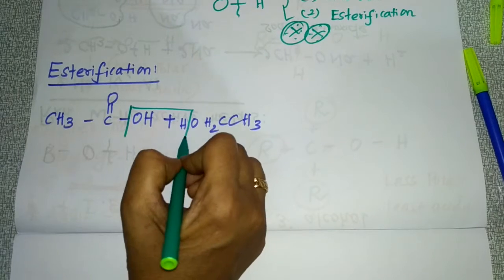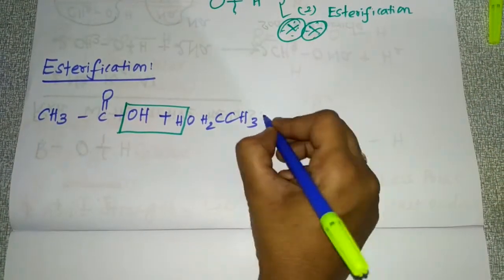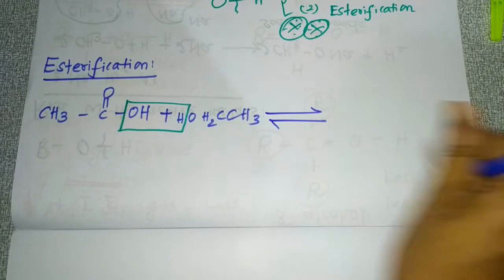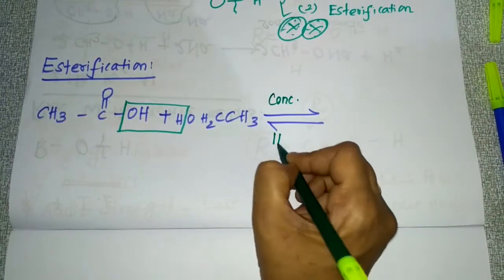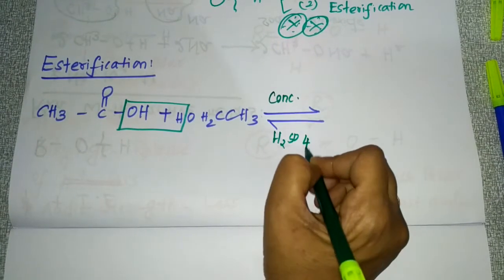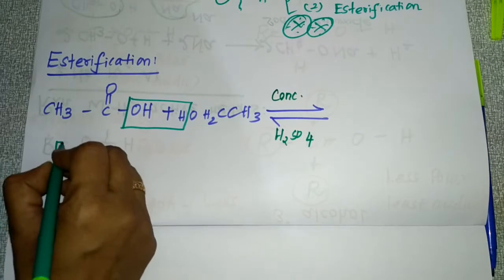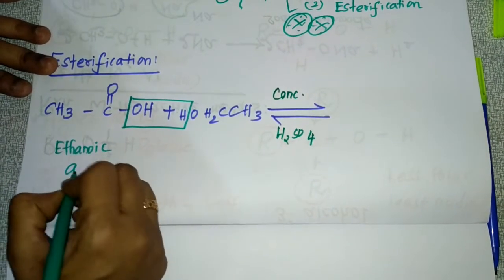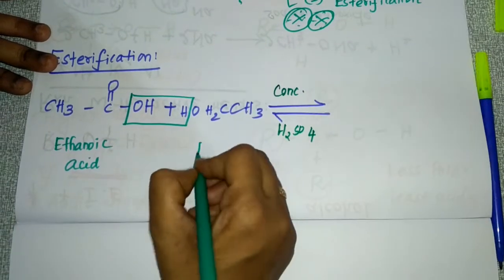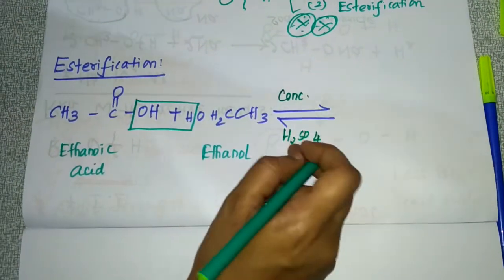So here H2O will get removed in the presence of concentrated sulfuric acid. You are taking ethanoic acid and ethanol in the presence of concentrated sulfuric acid.